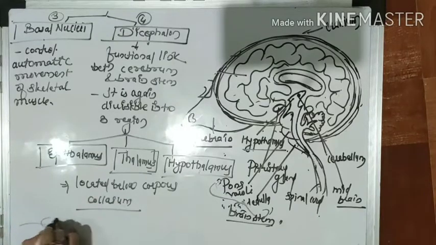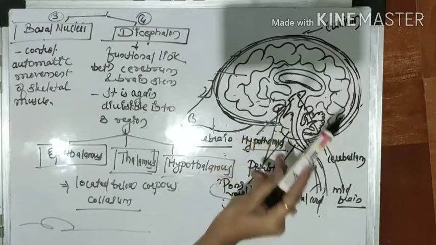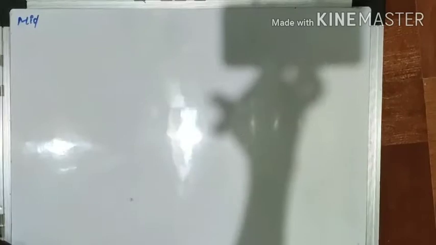Okay, so this is all about the forebrain of the brain. Basically the forebrain consists of four parts: olfactory lobe, cerebrum, basal nucleus and diencephalon. Next we will see the midbrain. Here you can see the midbrain situated here, and the hindbrain portion, that is pons varolii, is here, and medulla oblongata is here. Okay, so let's start with the midbrain.